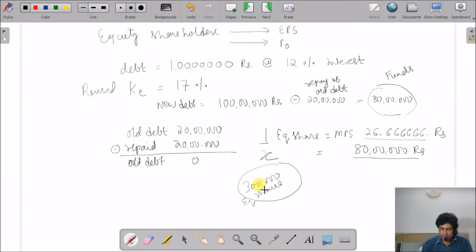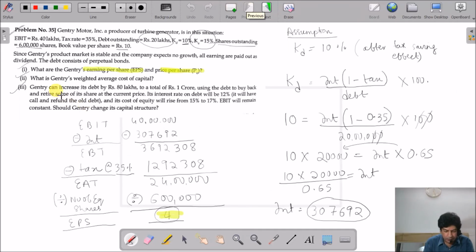Now what we are going to do is find the earning per share. Let's see what they have said here: Gentry can increase its debt by 80 lakhs to a total of 1 crore.